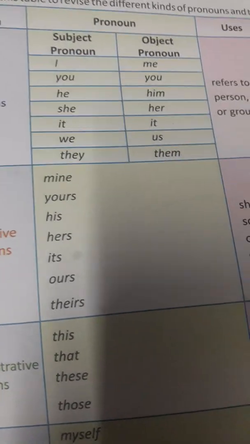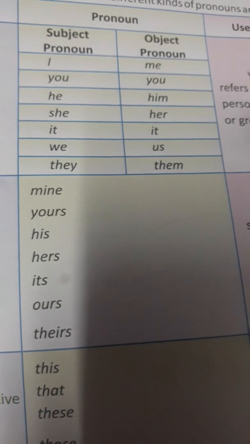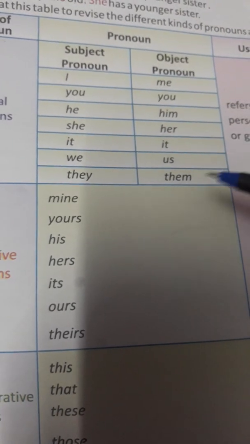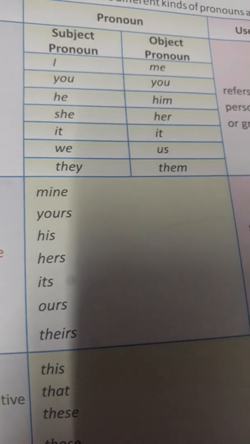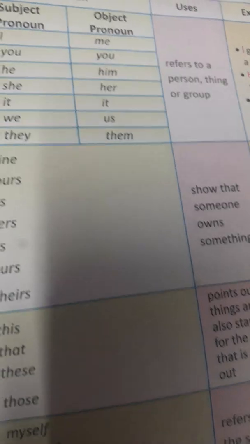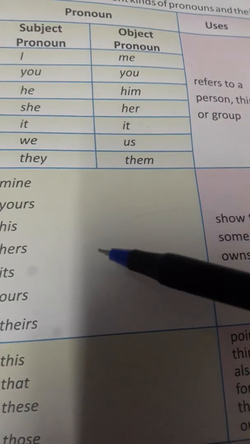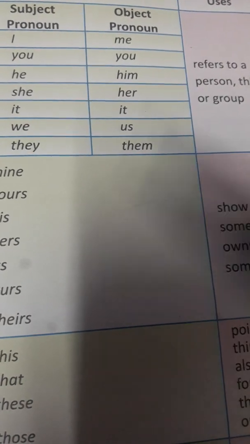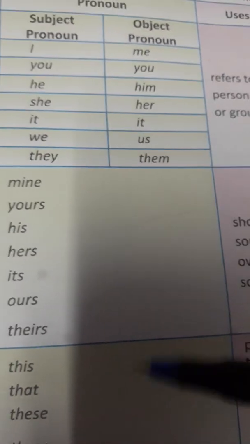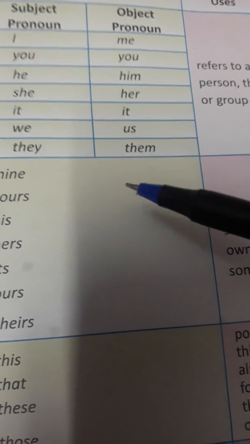So what is the first person pronoun? The first person pronoun refers to I, me, and we also. And who is the first person? The first person is the speaker. So who is the speaker here? I am speaking, so I am the first person here.